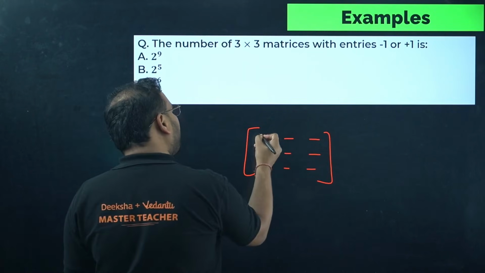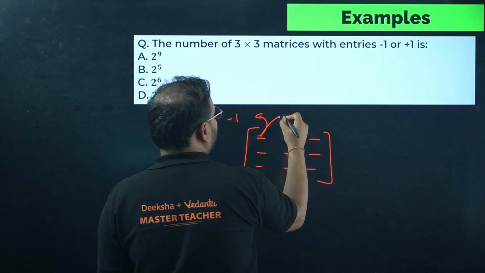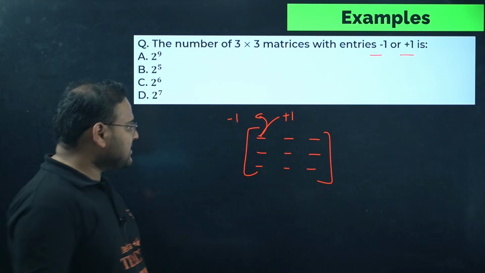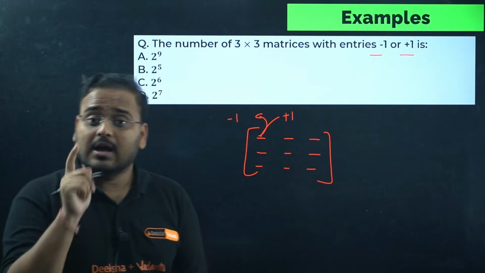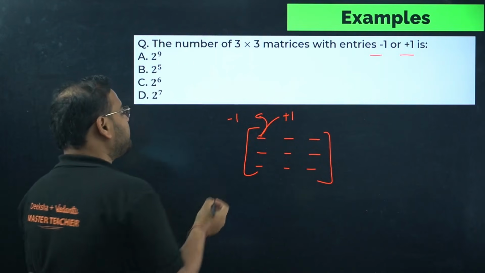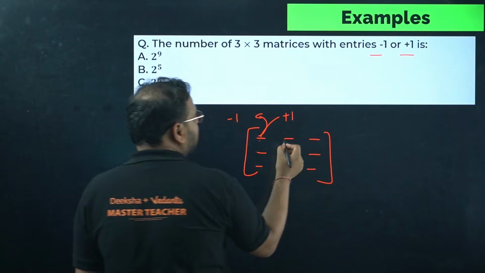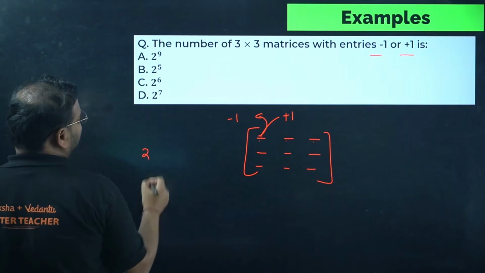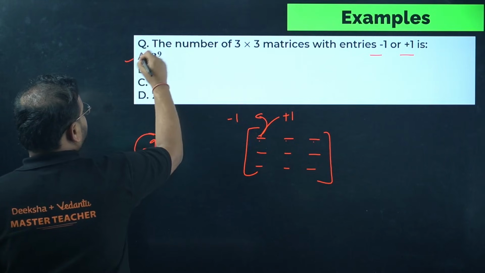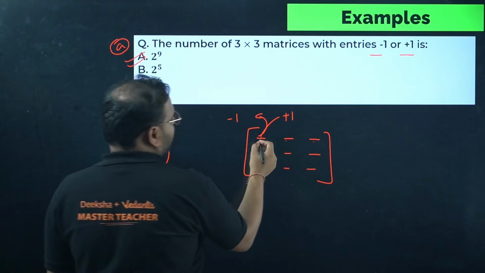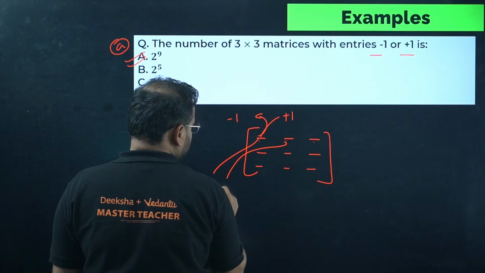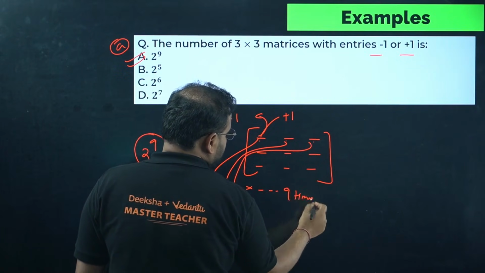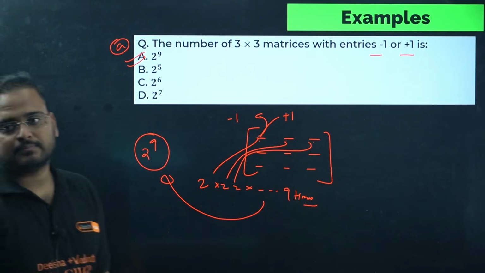Each will have how many options? It can go to -1 or +1, because entries are -1 and +1, right? Means each of the spaces can choose either -1 or +1. It means 2 options for this one, 2 options for this one, and likewise 2 options for all the 9 elements. So 2 into 2 into 2, 9 times. 2 power 9 is the answer. Hence the answer is 2 power 9. Clear? Next.